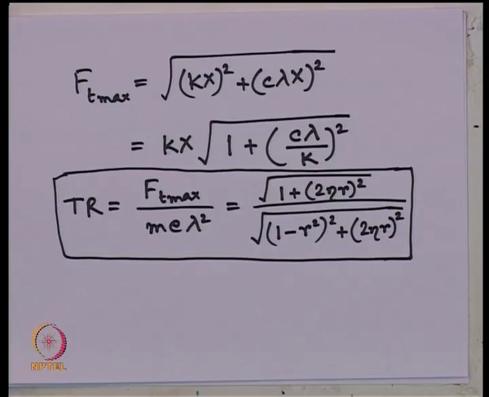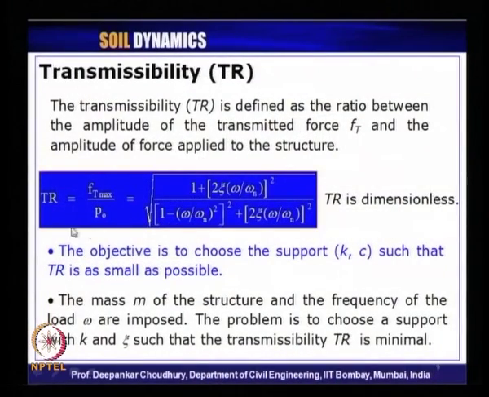So, now if we look at the slide, this is the final expression in terms of the frequency ratio and the damping ratio, and it is dimensionless. And why is this transmissibility ratio important for our design aspect? Because the objective is to choose the support, that is the support involving the stiffness and the damper.